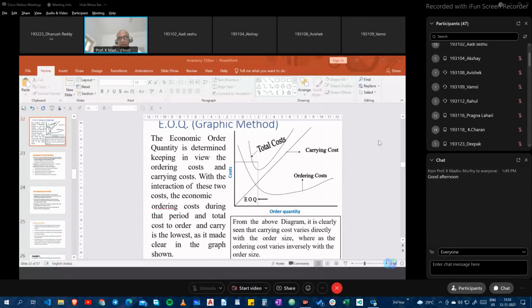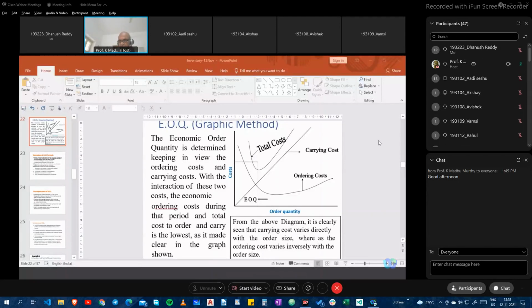The model, as we said, is also known as the economic order quantity. Whenever an organization which is following the economic order quantity model places an order, it always places an order for the Q star number of items for every order. So the order quantity is always fixed. That's the reason why we call this a fixed order quantity model.